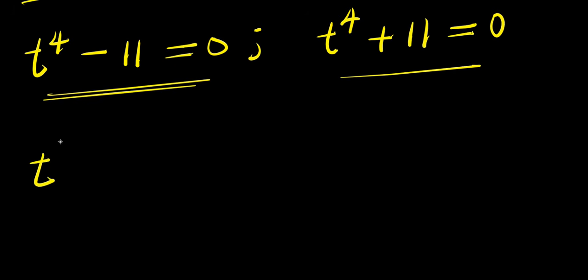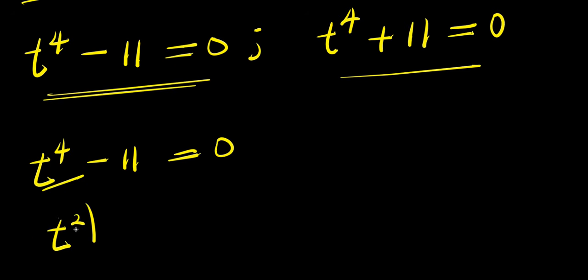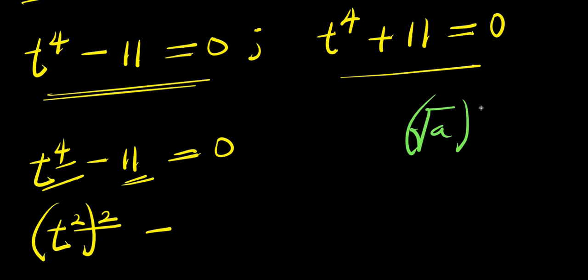If I have t power 4 minus 11 equals 0, I can express this as t power 2 raised to the power of 2, because 2 times 2 is 4. So minus, here is 11. If I have square root of a raised to the power of 2, this equals a, because this eliminates this.